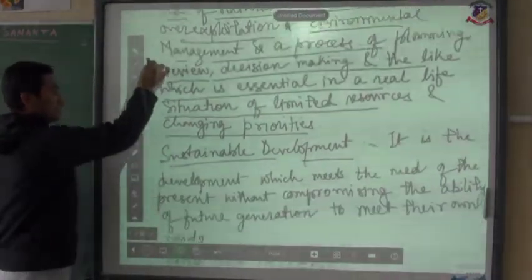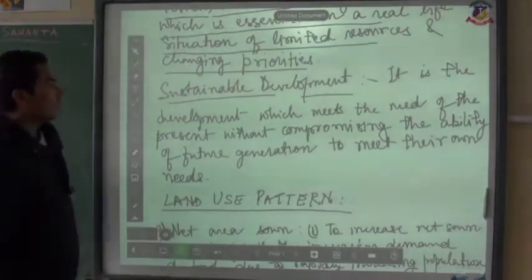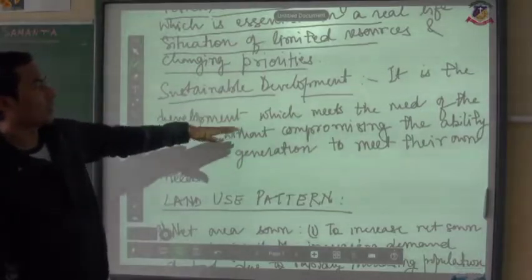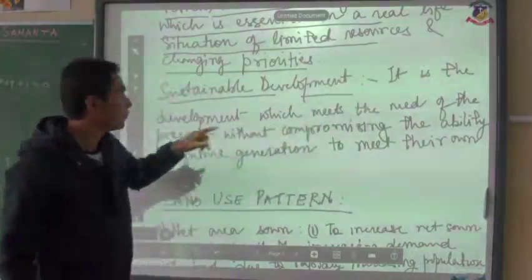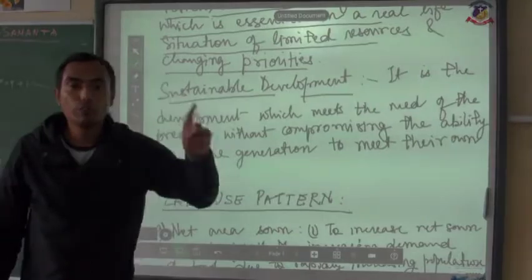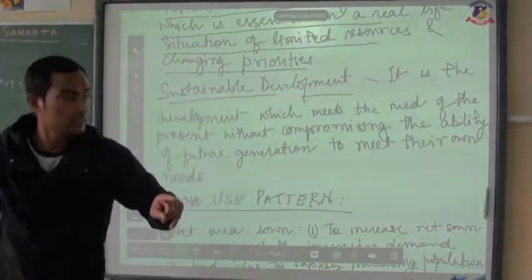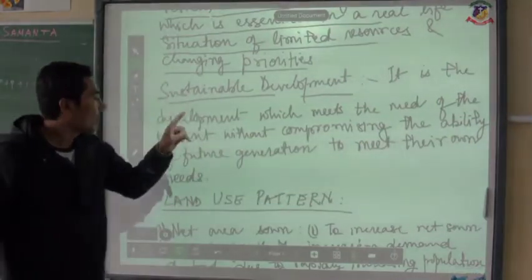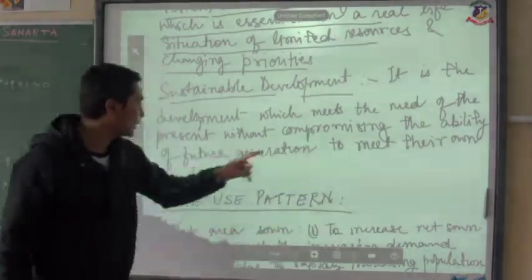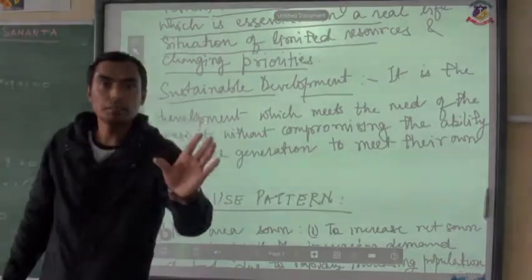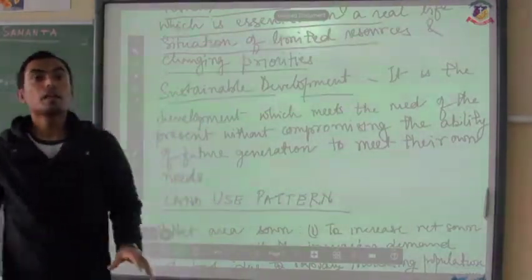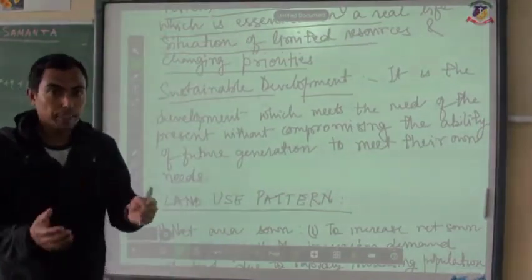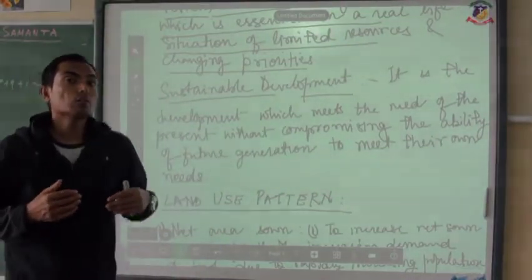Next, sustainable development. Sustainable development is the development which meets the need of the present. It means that which fulfills the demand of the present without compromising the ability of future generations to meet their own needs. In a simple way, it meets the need of the present without compromising.